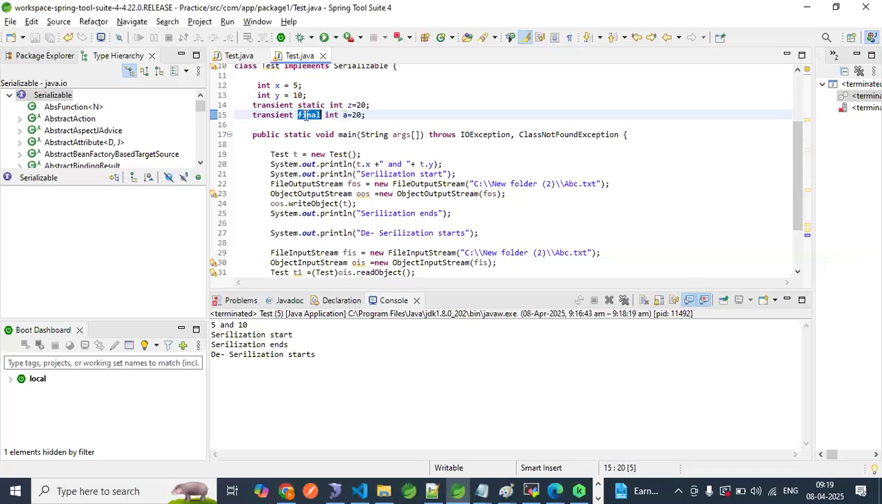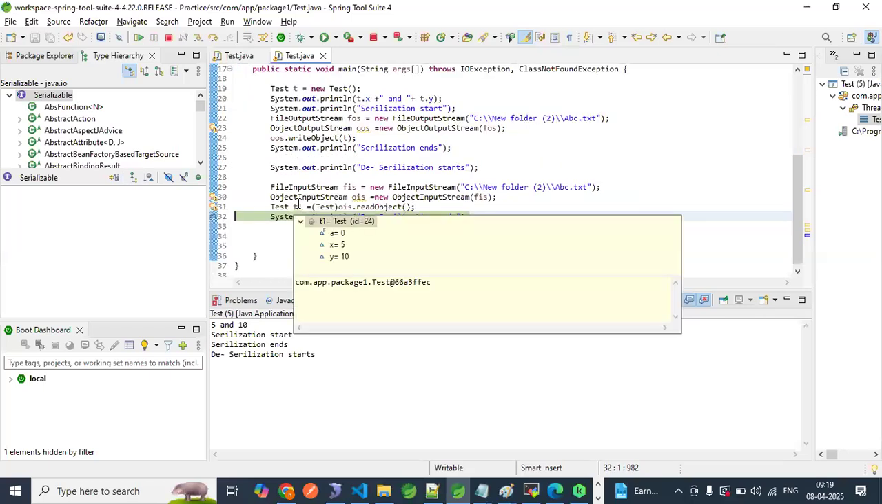Final means it will participate in serialization by its value. Okay? But try to observe. A final variable will participate in serialization. But will the final variable and transient combination work or not? Observe this. Debug as Java application. Mouse over this. A equal to 0. A equal to 0. Right?